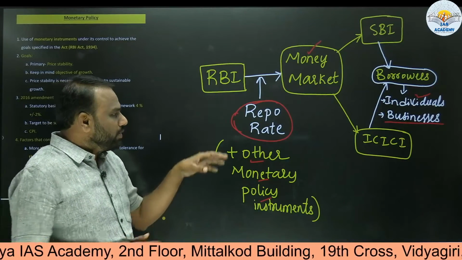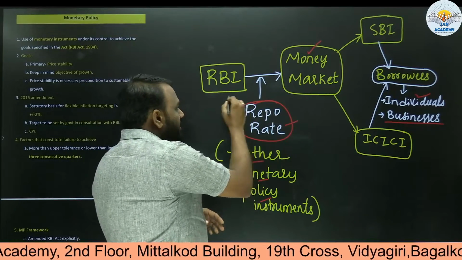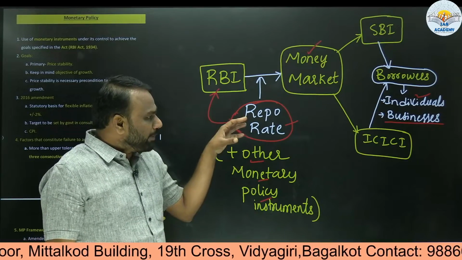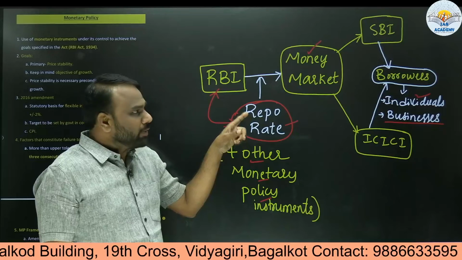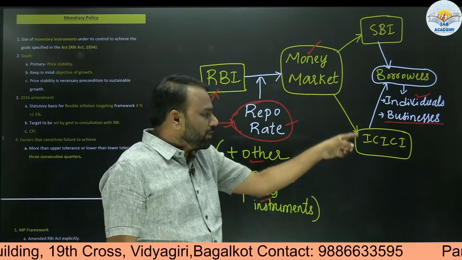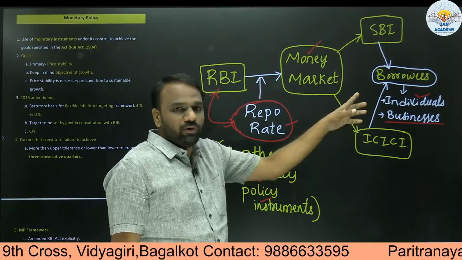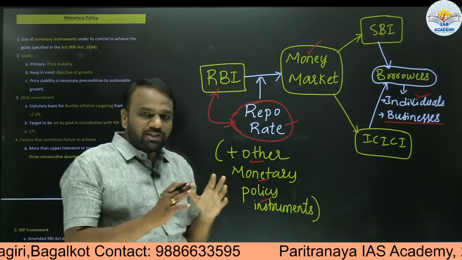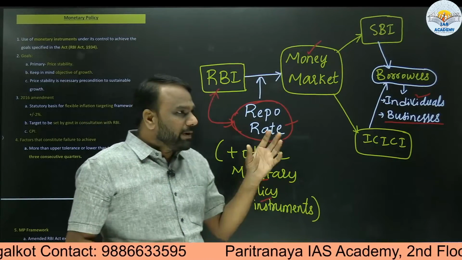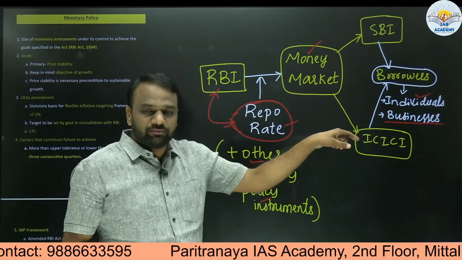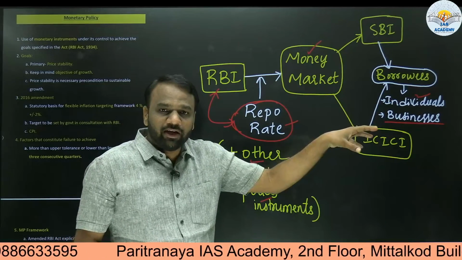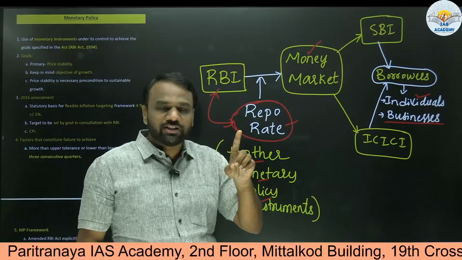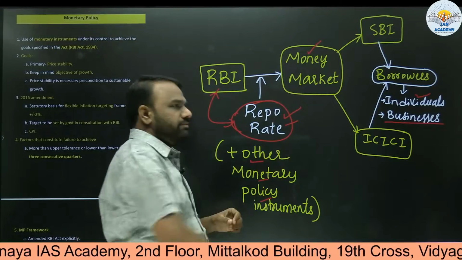So now, who will set this repo rate? Changes in the repo rate can be made by RBI. With the help of the repo rate, RBI will decide at what rate of interest SBI should give loans and at what rate of interest ICICI should give loans. So everything is dependent on the repo rate, and this repo rate is controlled by RBI. So from this, at a broader perspective, we understand that RBI is controlling the money flow in the market with the help of some instruments which we call monetary instruments, and among those, one important instrument is the repo rate.